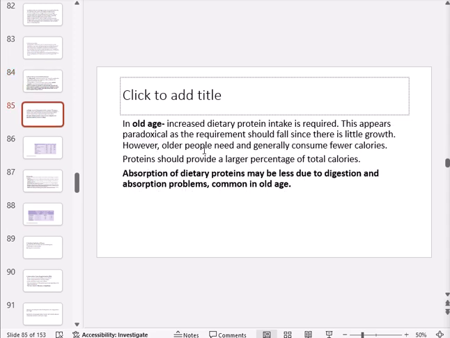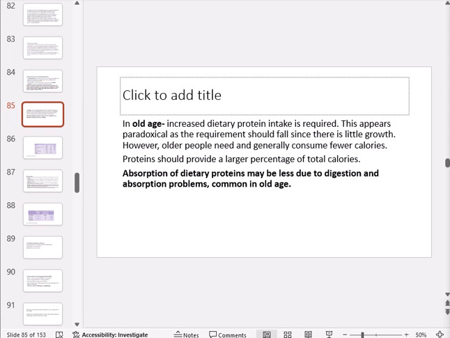The last one is going to be old age. You would require an increased protein intake in old age. Now this seems paradoxical, because we said the proteins are needed in childhood and adolescence due to the fact that those people are growing, but old people are not growing. Why do they need proteins? They need proteins because they generally consume fewer calories, so the protein is there to provide a large percentage of the total calories of the body.